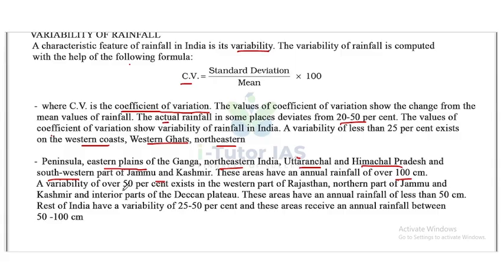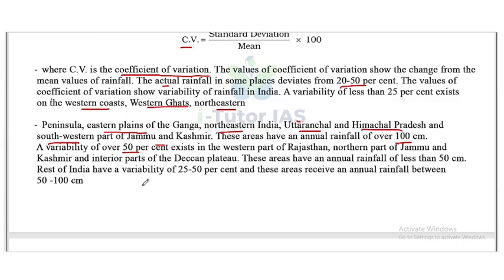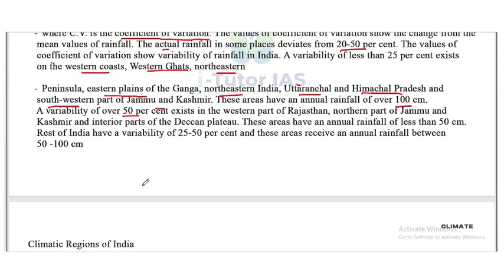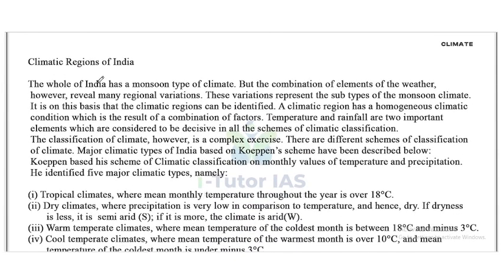A variability of over 50% exists in the western part of Rajasthan, northern part of Jammu and Kashmir, and the interior part of the Deccan Plateau. These areas have an annual rainfall of less than 50 cm. Rest of India has a variability of 25 to 50% and these areas receive an annual rainfall between 50 to 100 cm.